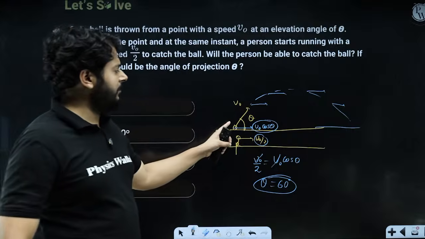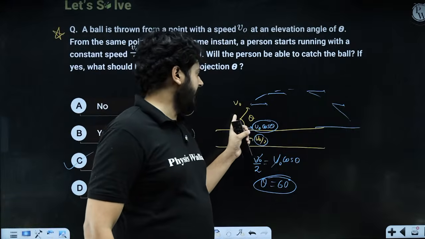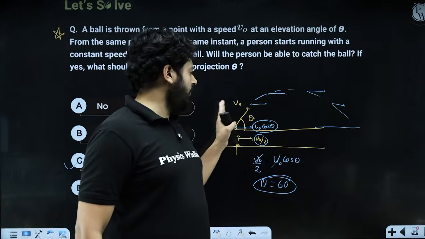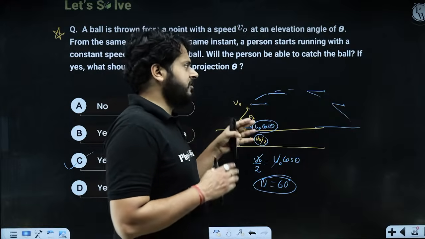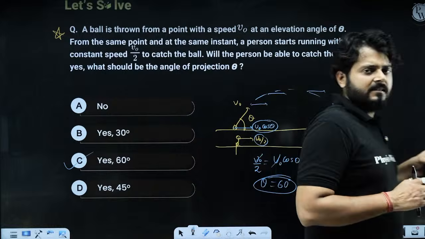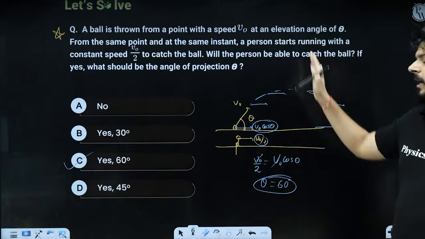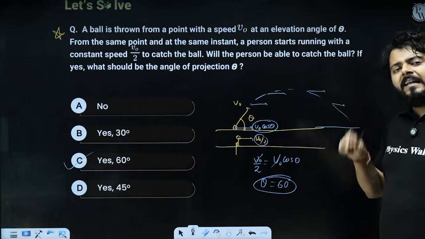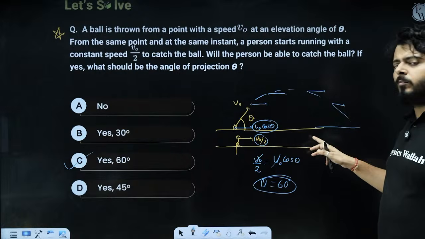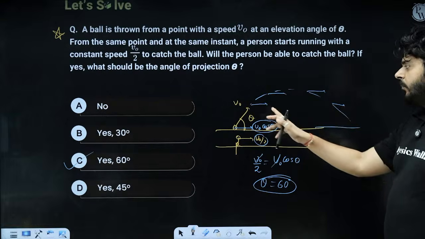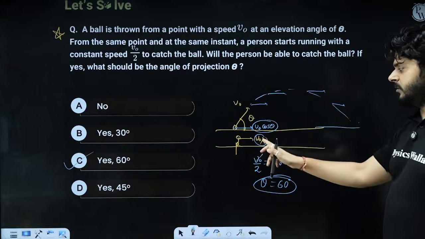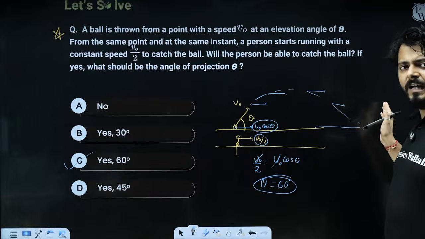If you are launching a ball at an angle theta, the ball will definitely move ahead, and it has two components, horizontal and vertical. Because of the horizontal component, the ball wants to run ahead, and because of the vertical component, the ball wants to move up. My dear kids, whether the person can catch the ball depends on whether the person stays with the ball. If the ball is moving further and the person is over here only, he will never be able to catch it, right?